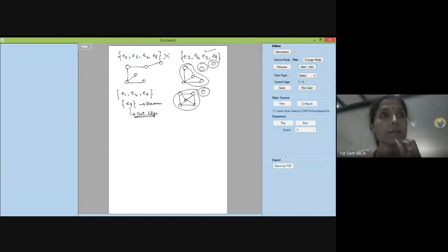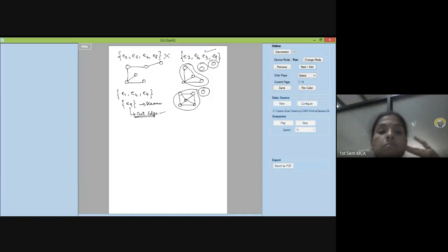The single edge that you are removing, you can call it, similar to your cut vertex, a cut edge. When you are removing more than 1, that is 2 or more edges, you call that entire set a cut set. This is a cut edge. E9 is a cut edge because that vertex is connected only through E9. No other vertex will connect it.